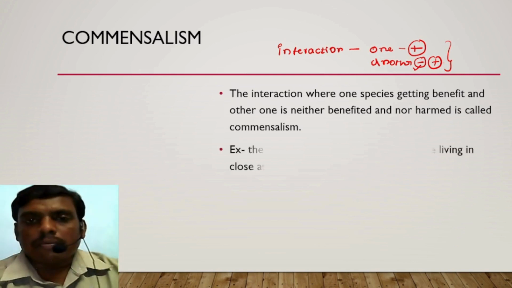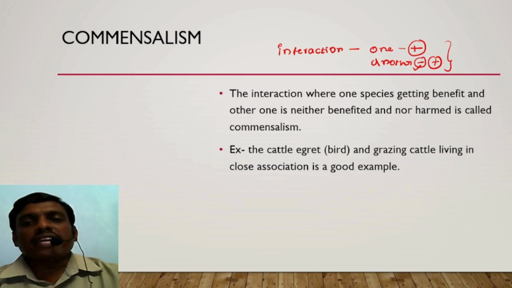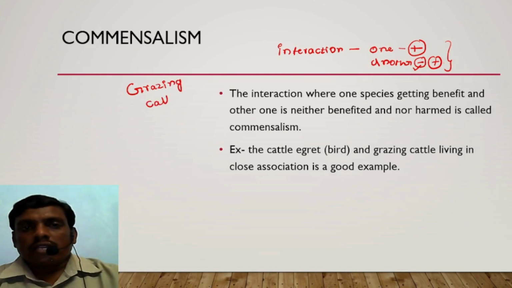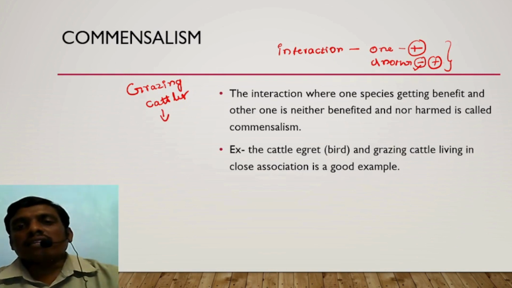In commensalism, if you take the cattle egret, a kind of bird which moves along with the grazing cattle, while the grazing cattle are moving from one place to another, this cattle egret also moves. Why?